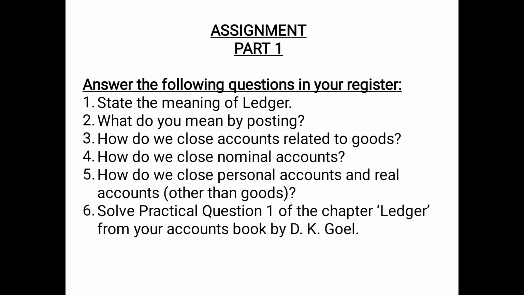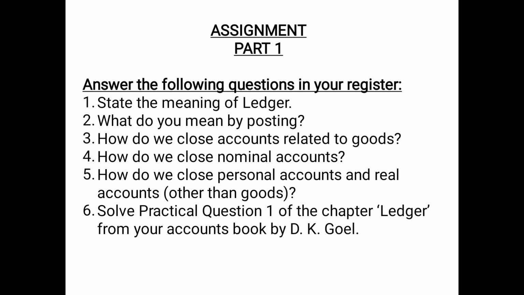Based on this part, you have to answer the following questions in your register. Question number 1, you have to state the meaning of ledger. Ledger is the principal book where similar nature transactions are classified in an account form. Question number 2, what do you mean by posting? Posting means recording the journal entries in an account form in the book of ledger.